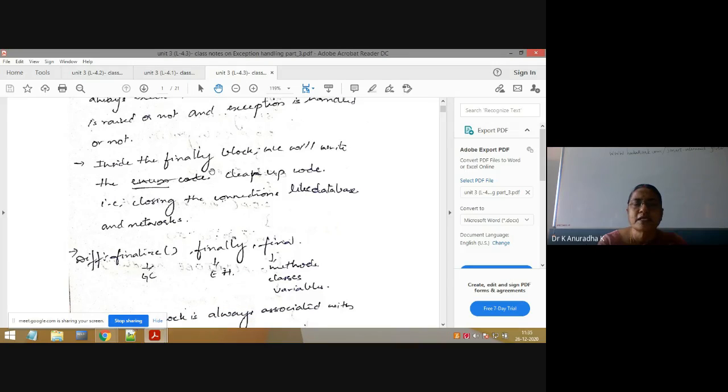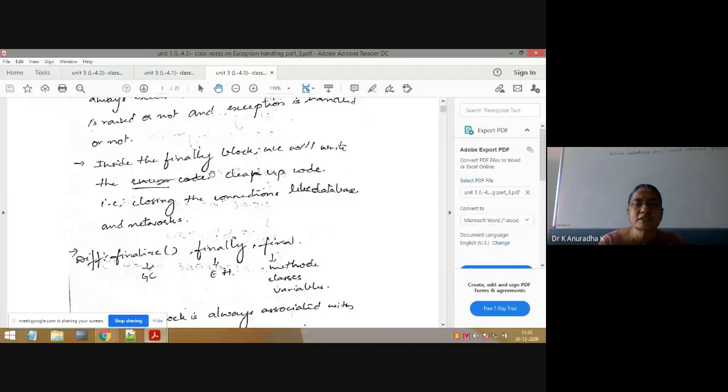Writing the finally block is optional. When you write a finally block, if you already opened any database connectivity or network connectivity, it is your duty to close those connections which are opened by you. That's why in any program, if you open any network or database connections, in the same program you have to write the closing also.